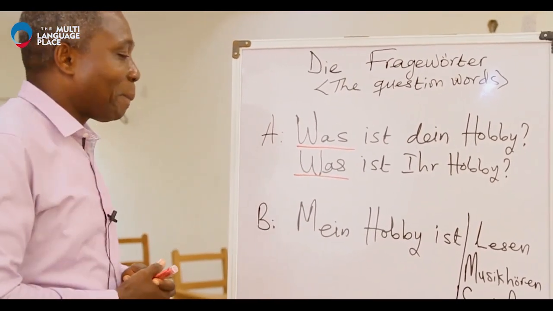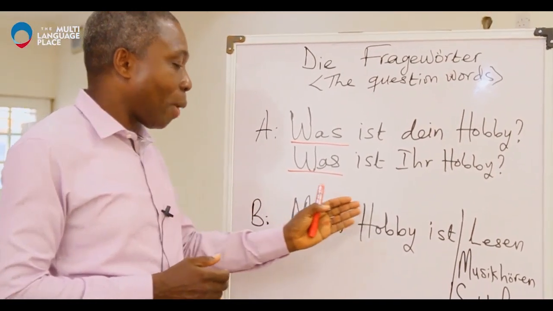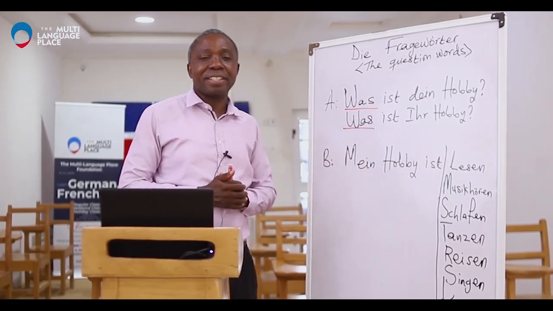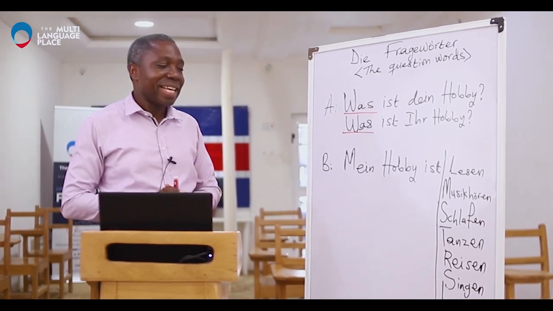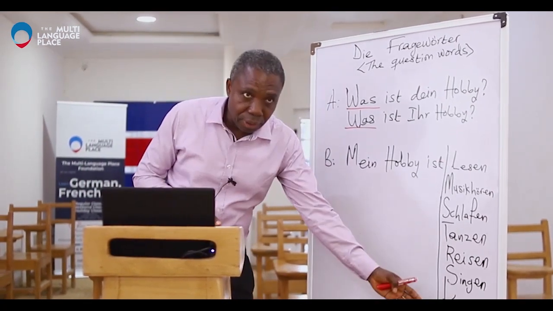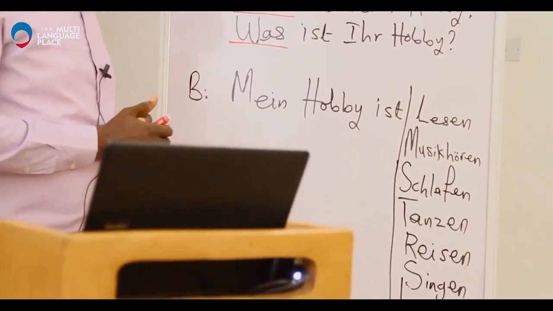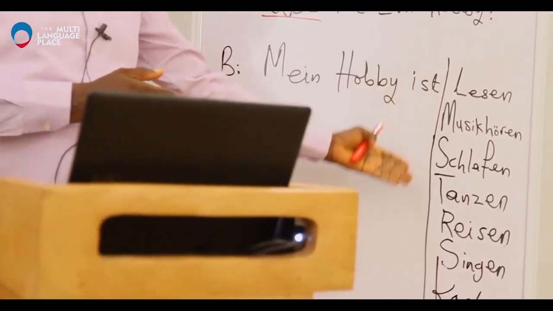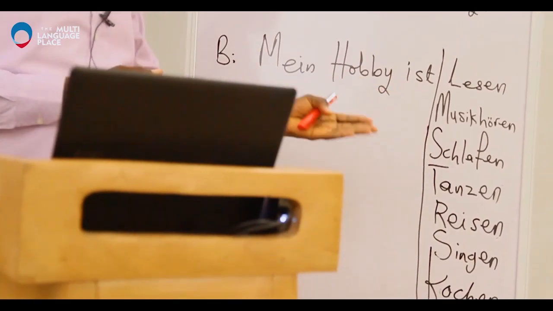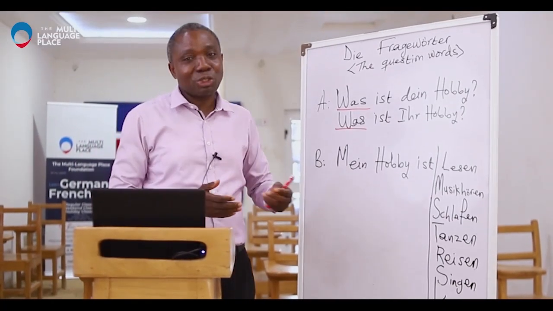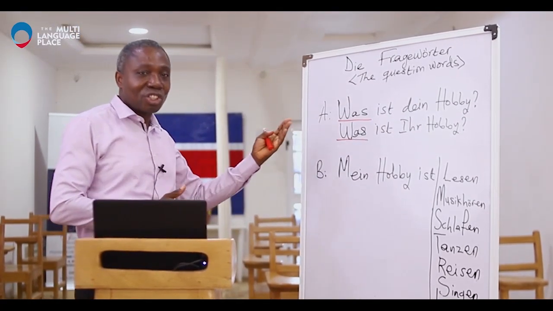And then B answers, mein Hobby ist Lesen. Say it after me. Mein Hobby ist Lesen. Again. Good. My hobby is lesen. And I have some examples of things that could be a hobby depending on what you like. I want to give you an assignment: if none of these is your hobby, add your own hobby to it. And if any of these is your hobby, look for another hobby that is not even your own, just to practice a German sentence with the question and the answer.